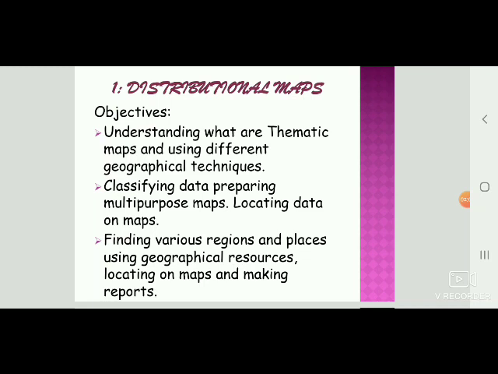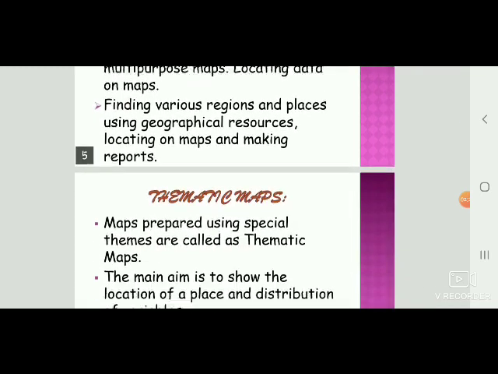Second is classifying data, preparing multi-purpose maps, and locating data on the maps. The third objective is finding various regions and places using geographical resources, locating them on maps and making our reports.